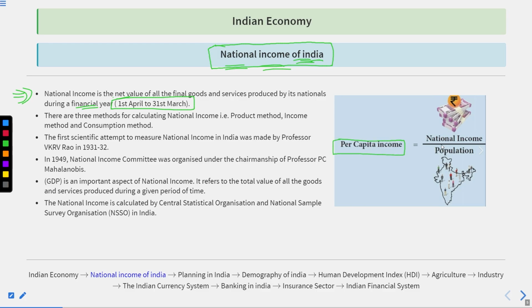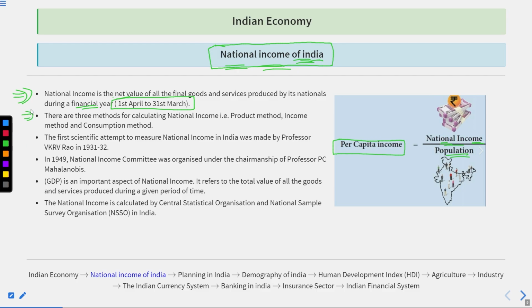Whatever is the national income, just divide it by the population, and the amount that you will get will be the per capita income. For example, if rupees 1000 is the national income, and there are 100 people, then if you divide the value, you will get 10. So rupees 10 is the per capita income.